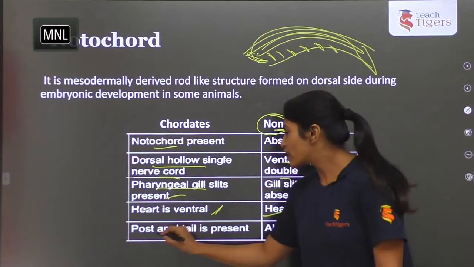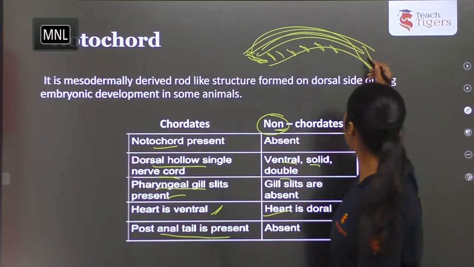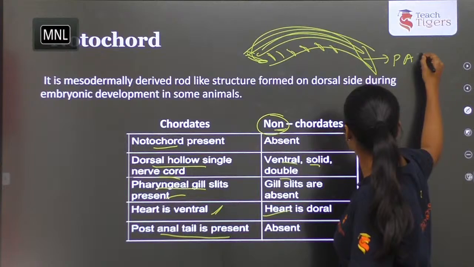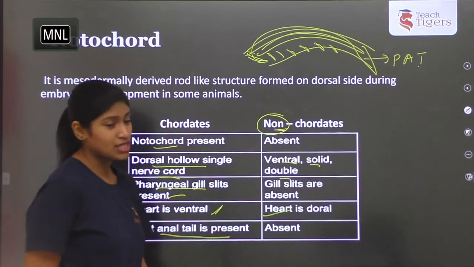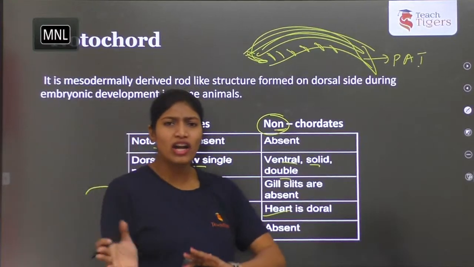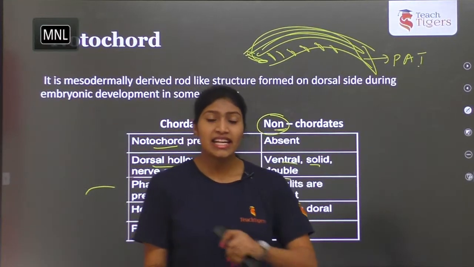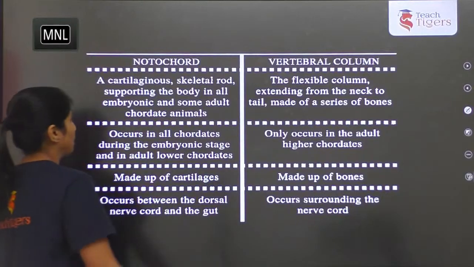Understood? So here a post-anal tail is present. This is what the post-anal tail is. Post-anal tail is present. Here post-anal tail is absent. Okay, that's a basic difference between chordates and non-chordates. Okay, next let's go to the next concept.